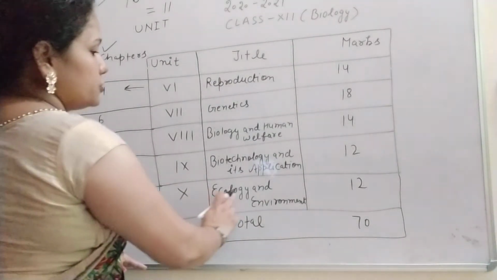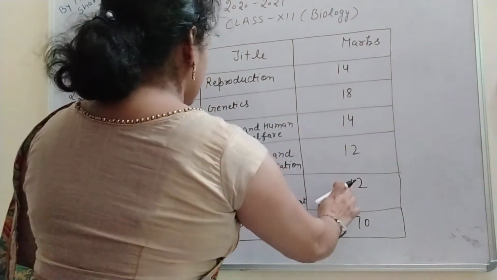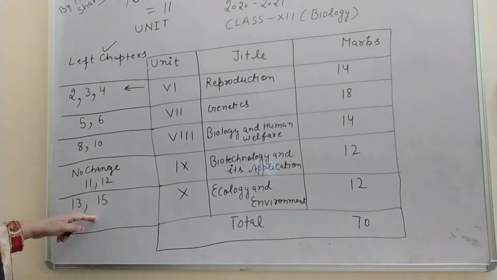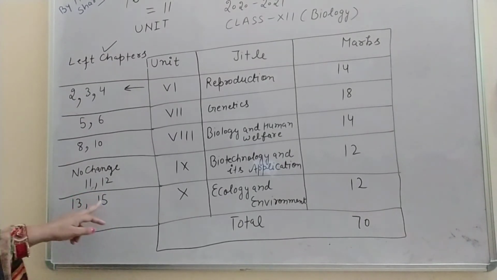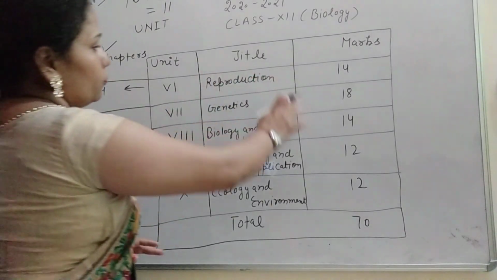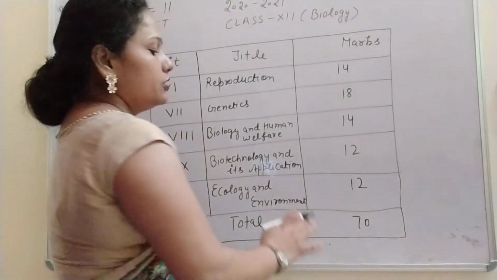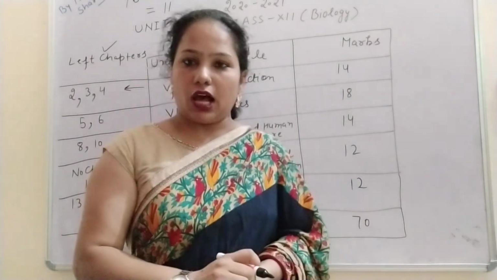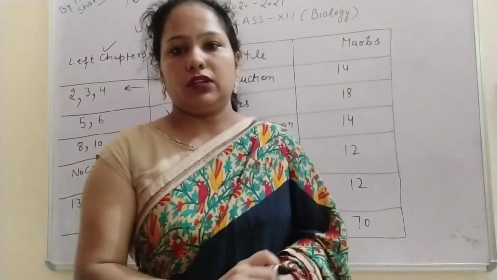After that, unit 10 is there. This unit is Ecology and Environment, and this unit carries 12 marks. In this unit 4 chapters were there, and out of 4, 2 are removed, chapter 14 and 16. So now the chapters left are chapter 13 and 15. So that is the blueprint. These total units carry 70 marks, and there will be 30 marks for practicals. So that is the syllabus of class 12th, the reduced syllabus, or we can say the revised syllabus, class 12th biology.